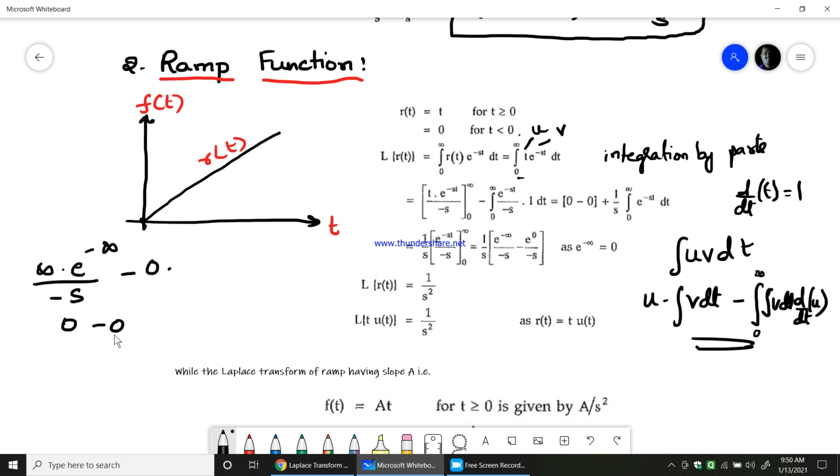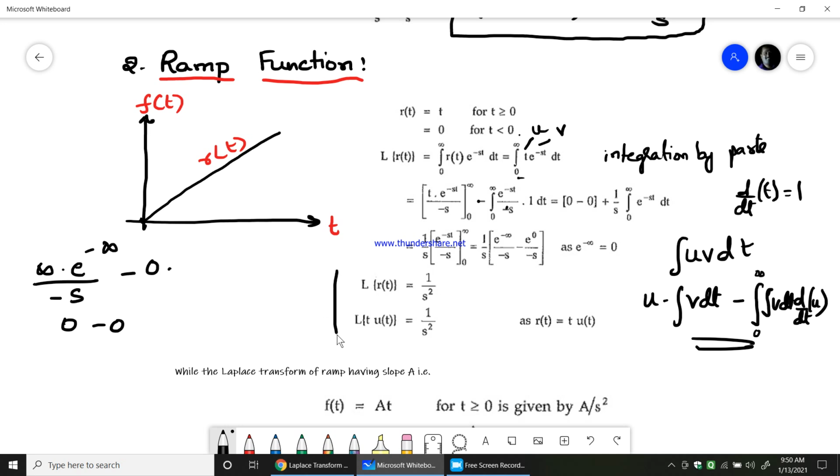Therefore 0 minus 0. So 0 minus 0, minus of minus is plus, 1 over s. You take it out because you are integrating in terms of time, 0 to infinity e power minus st dt. Now we know the integral of e power minus st is e power minus st by minus s. You substitute that and then again take the limits, you will end up getting L of r of t equals 1 over s square.